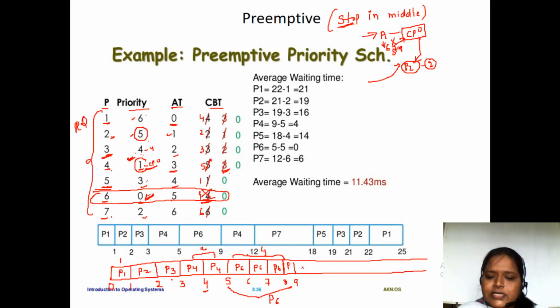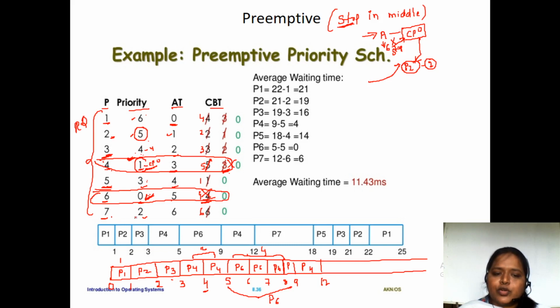Now at 9 milliseconds P4 process will come and execute for 3 milliseconds. So 9 plus 3 is 12. P4 also completed. Next, which process has the least burst time?